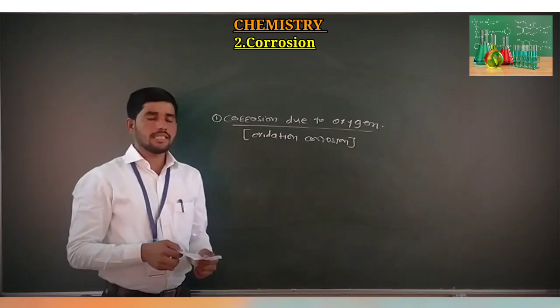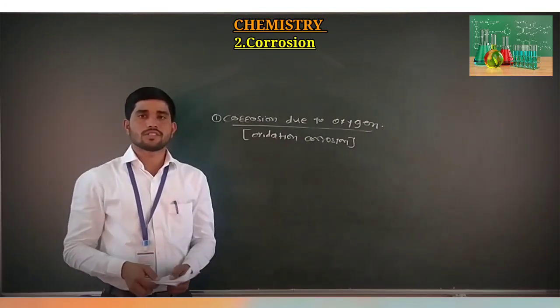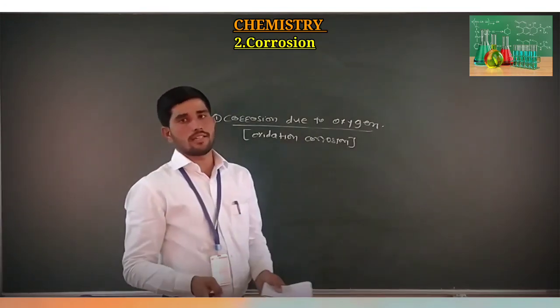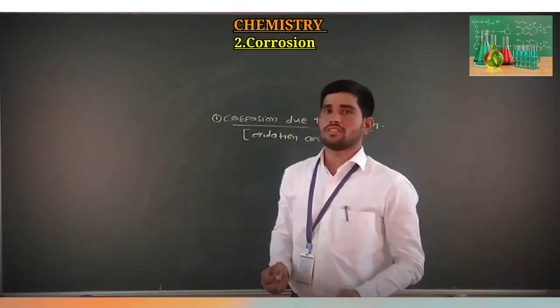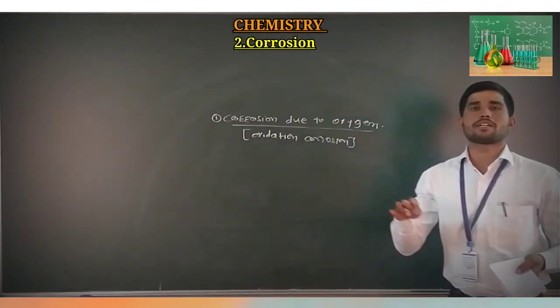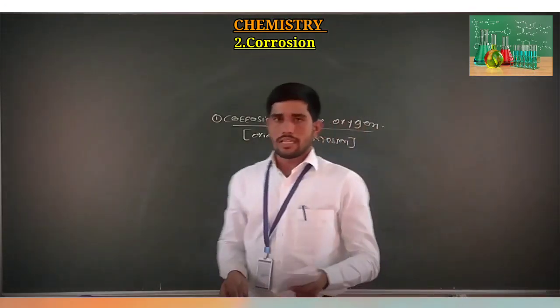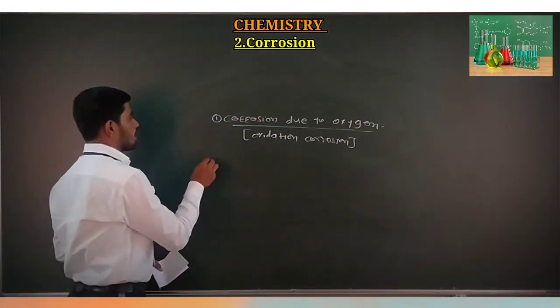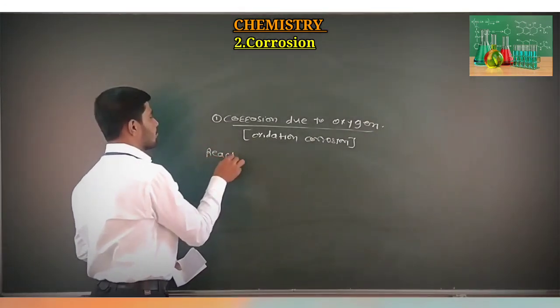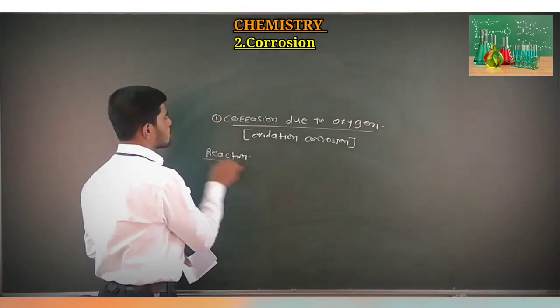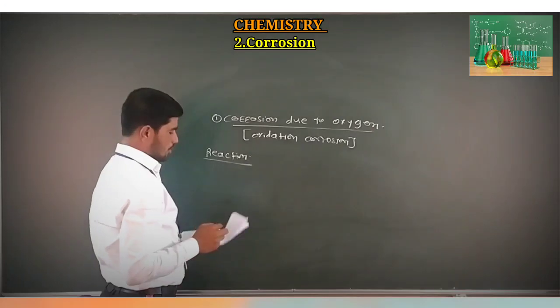Friends, in this corrosion what happens? Oxygen and metal come in contact with each other, and the surface part of that metal gets corroded. Let us see one reaction, and by using that reaction we will understand the process of oxidation corrosion.